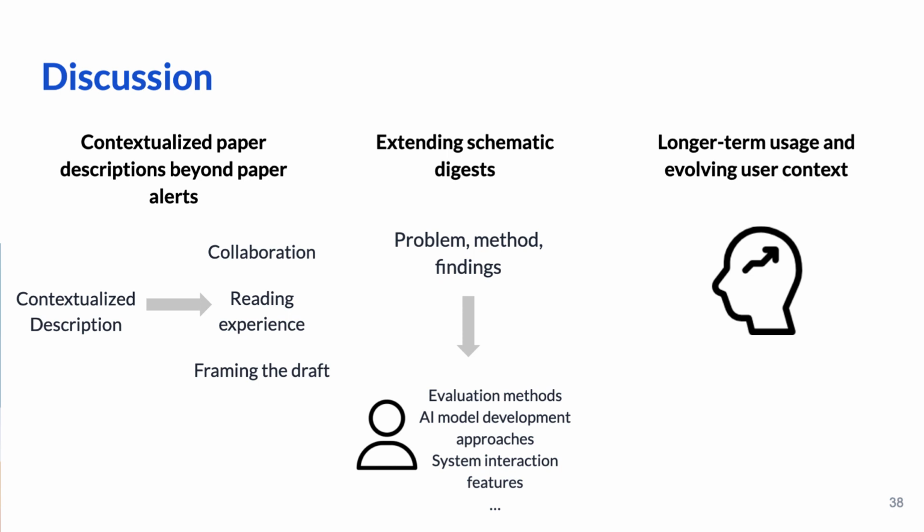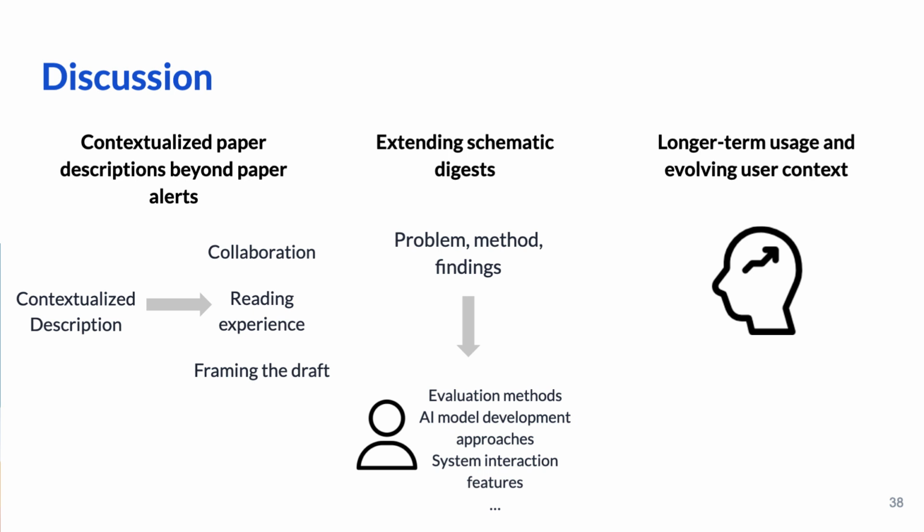There are many interesting discussion points. First, contextualized description has broader applications beyond the paper alerts. For example, it can aid collaboration by using an author's publication to generate descriptions for exploring shared interests with other researchers. Additionally, it can enrich the reading experience of related work sections by offering alternative descriptions based on familiar papers, and assist authors in framing their drafts by comparing with relevant new papers for insightful perspectives.